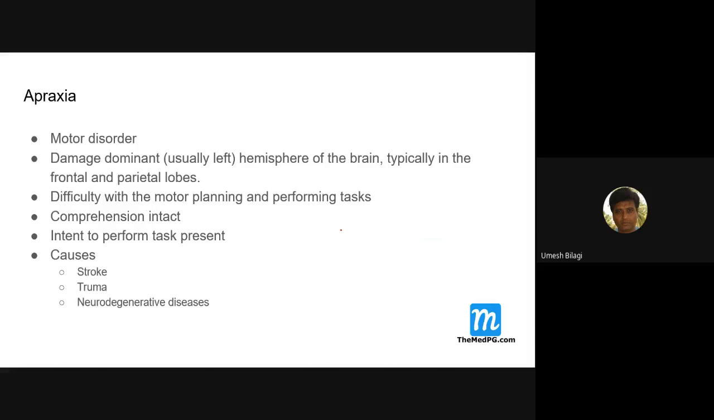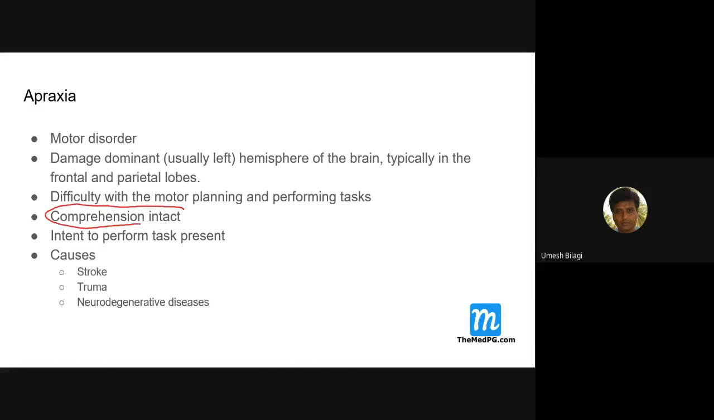Apraxia. Now we'll discuss what apraxia is. It is a motor disorder. Damage to the dominant, usually left, hemisphere of the brain, typically in the frontal and parietal lobes, will produce apraxia. That is the place of damage. The patient will have difficulty with motor planning and performing tasks.